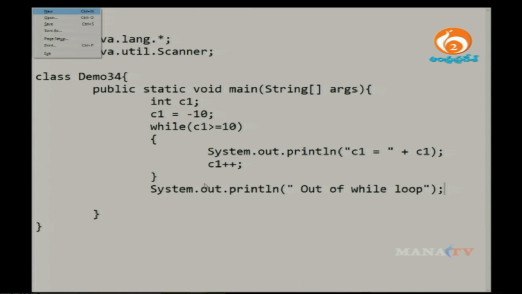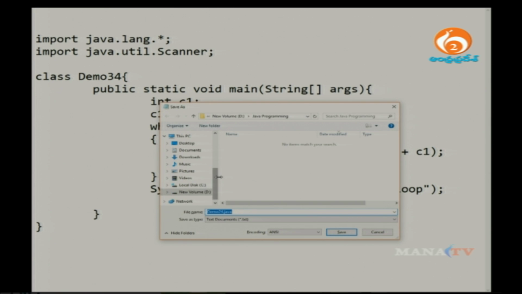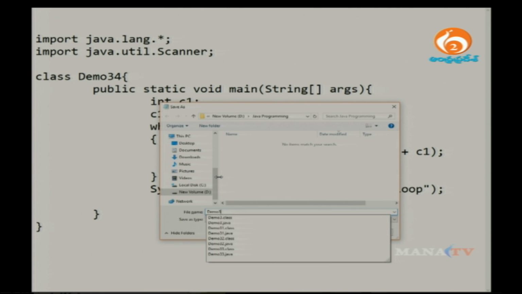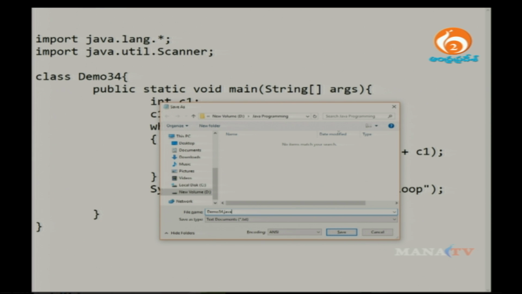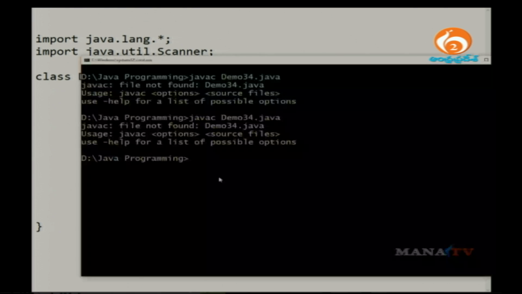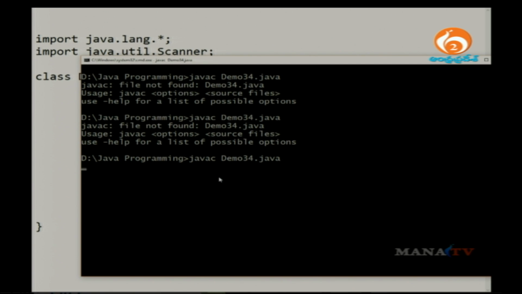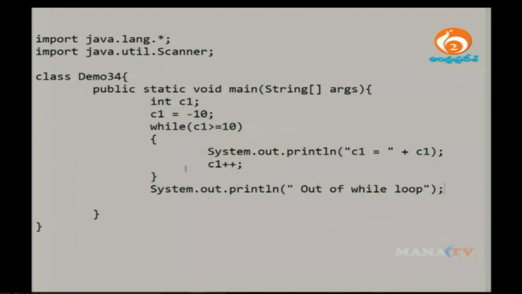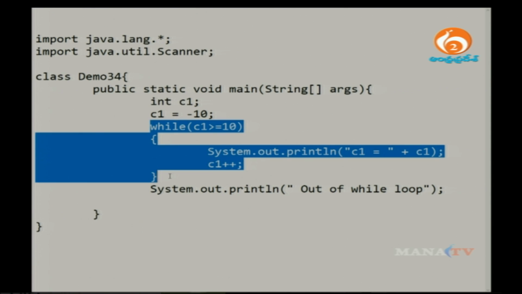Okay, so I'm going to save this particular program once again, save as demo34.java. Make sure that it is all files. All right, so just compile this program. Your program got compiled successfully. Now you can say java demo34. Let's see, directly it is going out of the loop. No statement is executed from here. Yes or no? Are there any statements executed here?